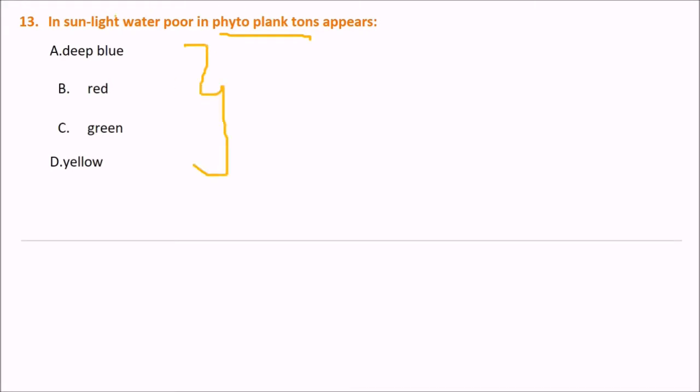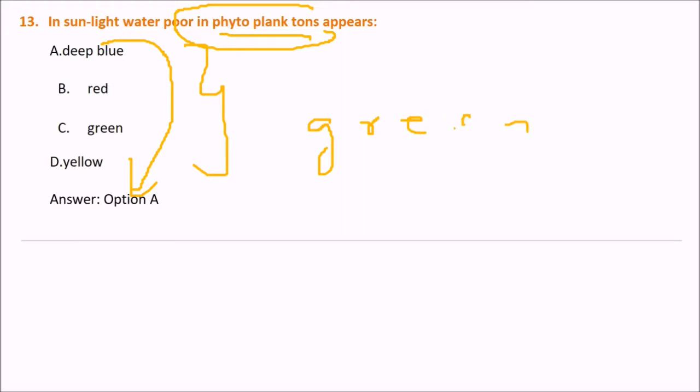In sunlight, water poor in phytoplankton appears what? We have seen what happens when it is full of phytoplankton. In this case, it will be deep blue. If it is more, it will be green. If it is less, it will be deep blue.